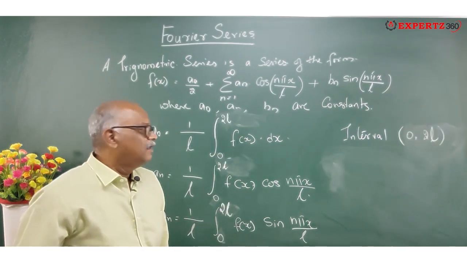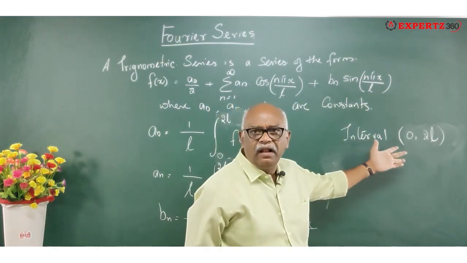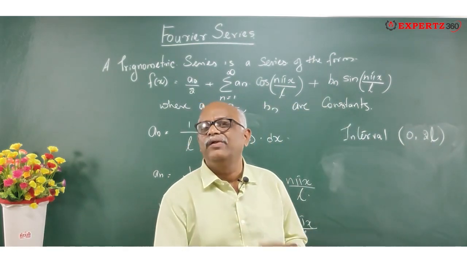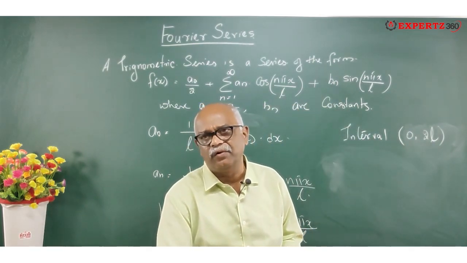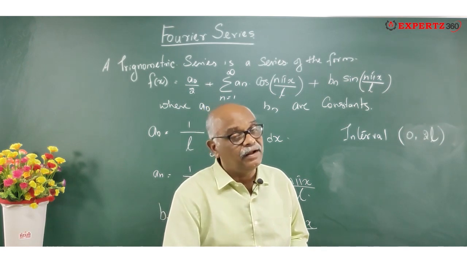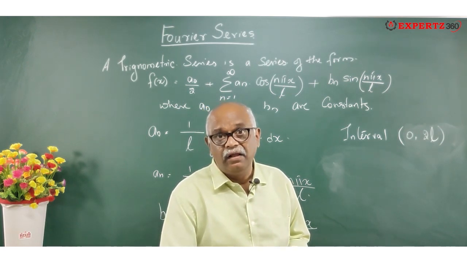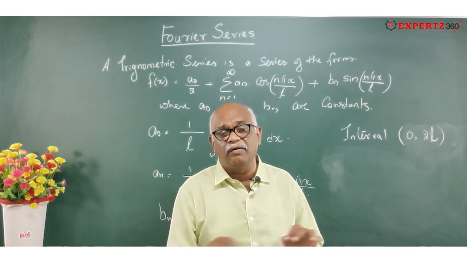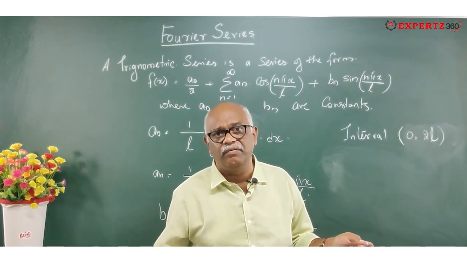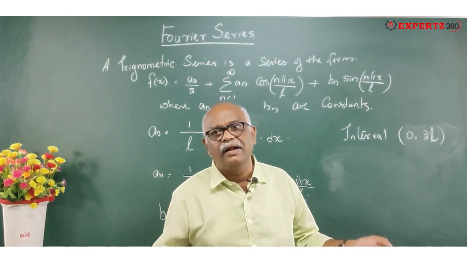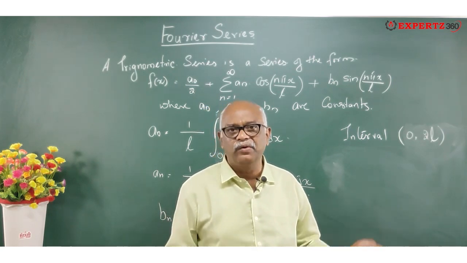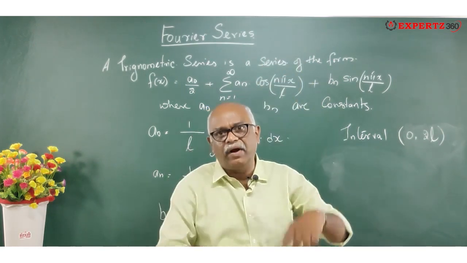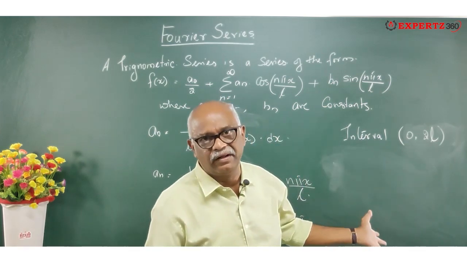Now let me change that to 0 to 2 pi. That is, when you do the circuits and all, you will be using 0 to 2 pi, right? But suppose it is a string, you will be using the total length 0 to 2L. The length of the string is 5 meters. Then 2L will be equal to 5 meters. One end is 0 and the other is 5 meters. Fixed at both ends. When I pull it up, it is going to vibrate. This is what we are going to do over here.